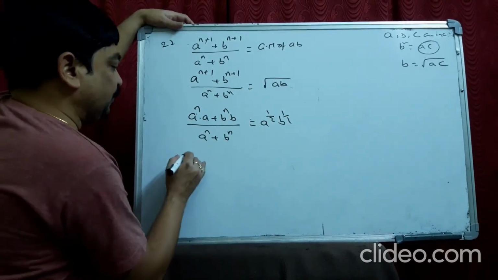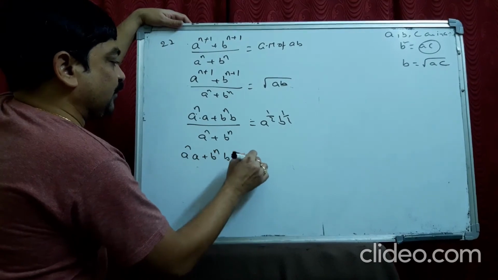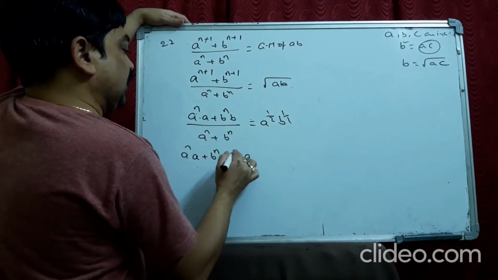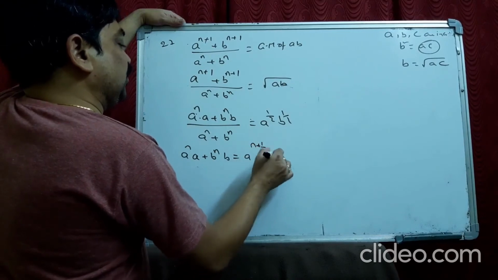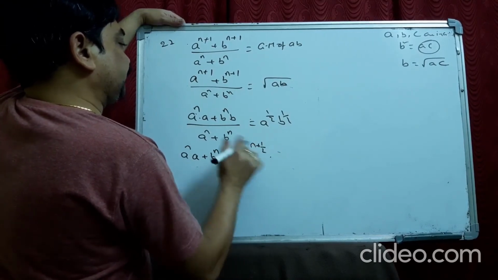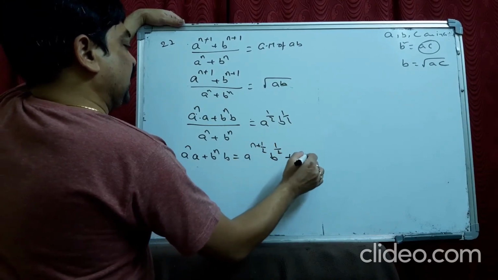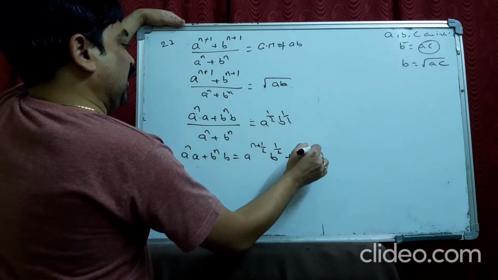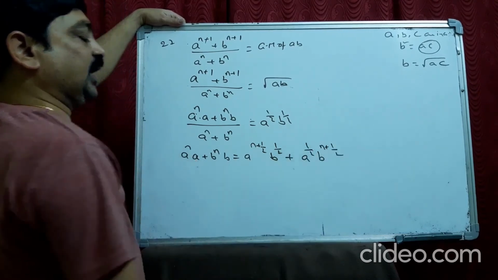Cross multiplying, A power n into A plus B power n into B is equal to A power n plus 1 by 2 into B power 1 by 2 plus A power 1 by 2 B power n plus 1 by 2. Like that we do.